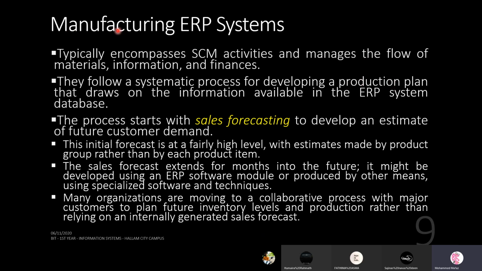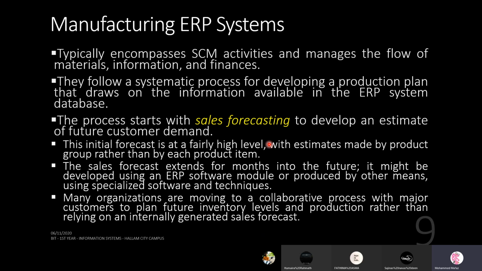So manufacturing ERP systems follow a systematic process. They start with sales forecasting. Sales forecasting is just to get a rough idea of future customers, to develop an estimate of future customer demand, right? This initial forecast is at a fairly high level, with estimates made by product group rather than each and every product item, right?